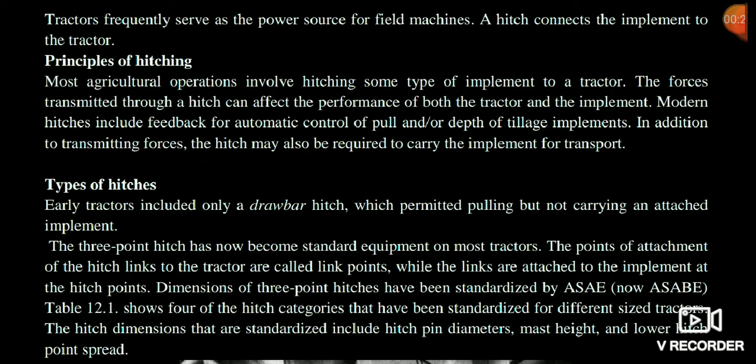So friends, you can see that hitching. Hitching is nothing but a connection. If we say it is a type of connection, the hitch will connect the implement to the tractor. In simple language, you understand.